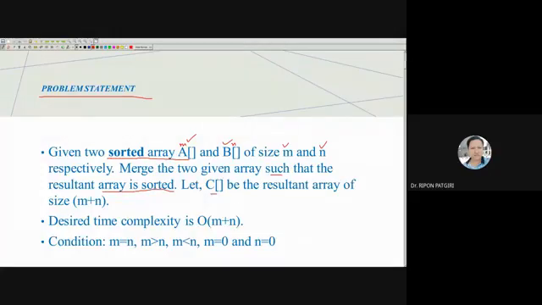Let C be the resultant array of size M plus N.